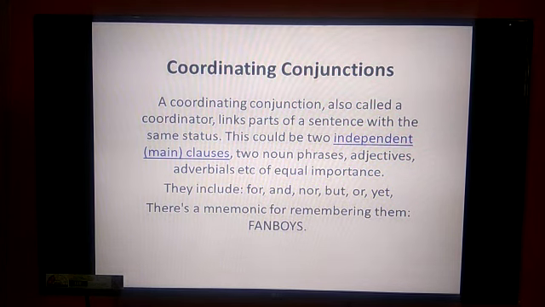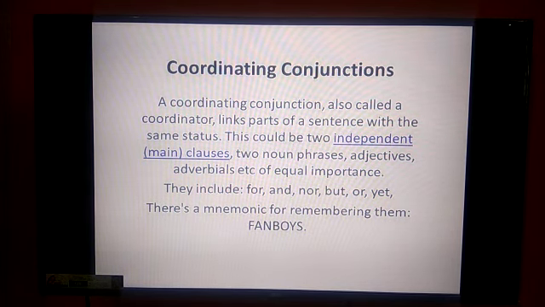Now here, for coordinating conjunctions you have a short form. There are many coordinating conjunctions, for example: for, and, nor, but, or, yet, so. So there is a mnemonic, a short form for remembering them. It is called FANBOYS.